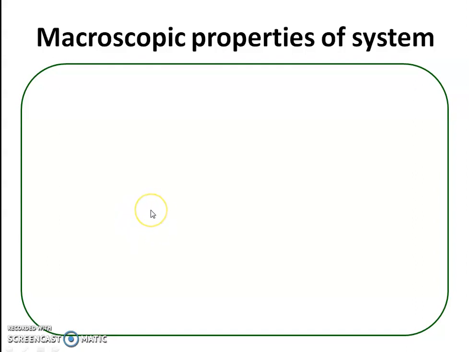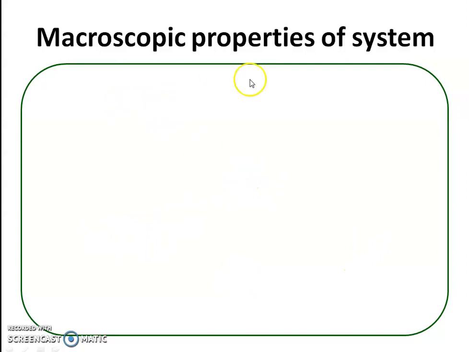During the last video, we were discussing the basic terms used in thermodynamics, and we already discussed that a system is a part of the universe selected for thermodynamical study. The rest of the universe other than the system is the surroundings, and there is a boundary between system and surroundings. There are three types of systems: open system, closed system, and isolated system. In a homogeneous system there is one phase. In a heterogeneous system there is more than one phase.